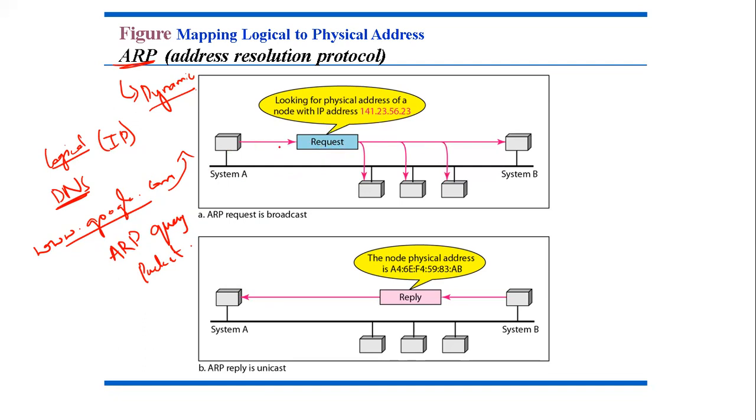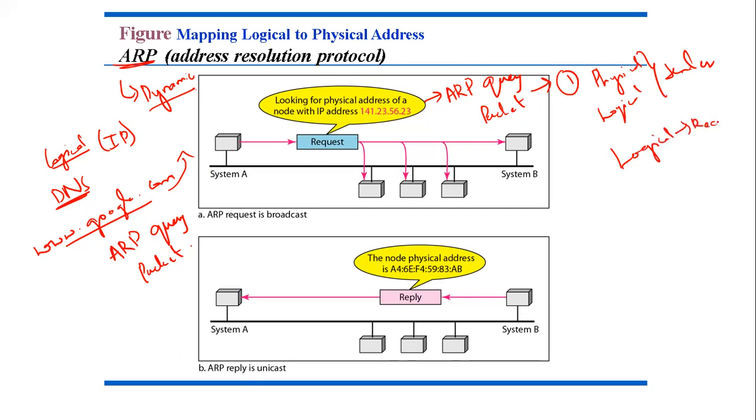Okay. So the system A is sending a request to all the systems on the network, that is looking for the physical address of a node with IP address 141.23.56.23. What is this? This is an ARP query packet. What does this ARP query packet contain? It contains the logical address and the physical address of the sender, and the logical address of the receiver.